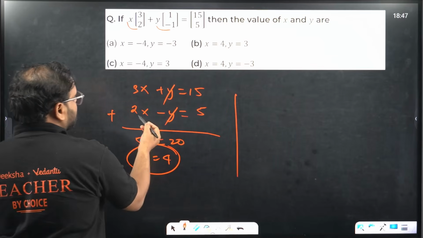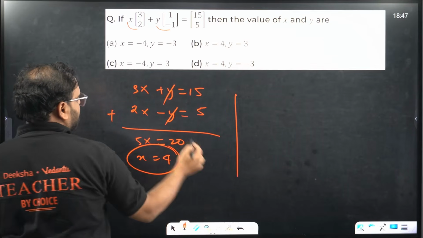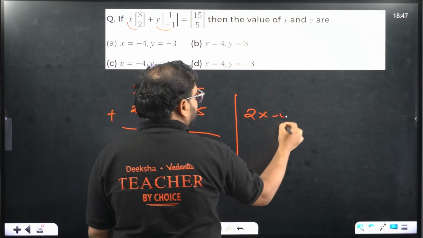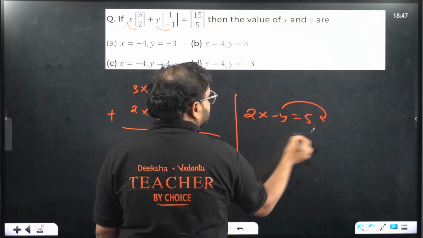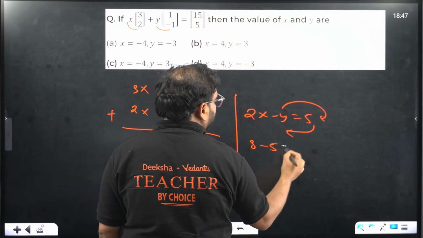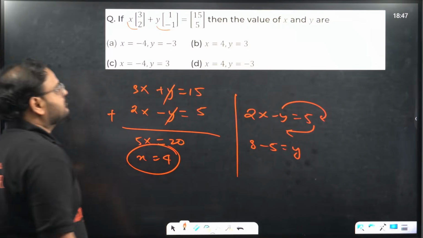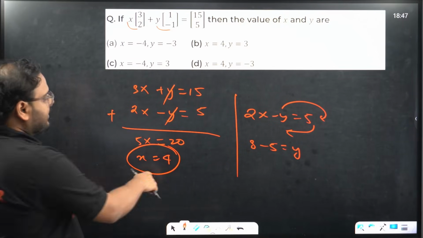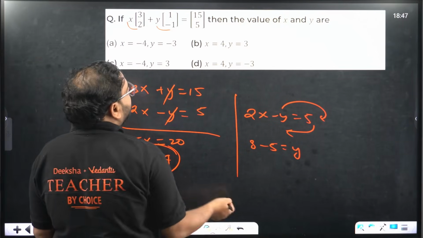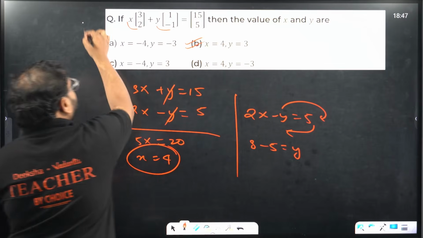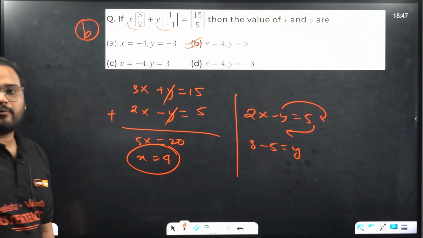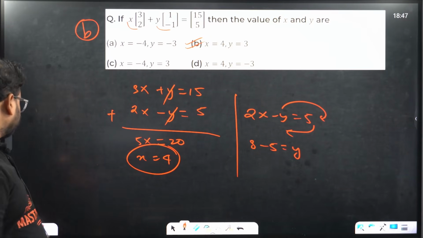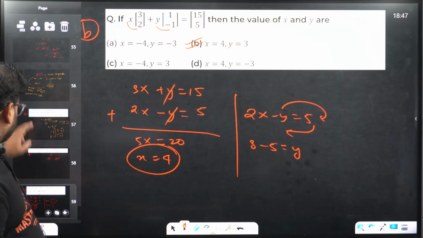If x is 4, it will become 8 in 2x. We have 2x minus y equal to 5, right? Move on this side and this side. You have 8 minus 5 equal to y, which is 3. So x is 4, y is 3. Option B is correct. X is 4, y is 3. Okay. So this is the question.